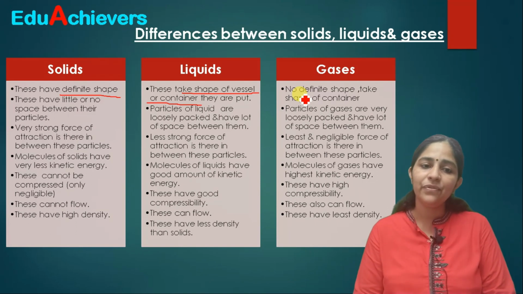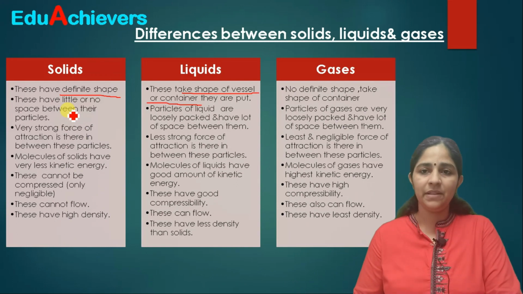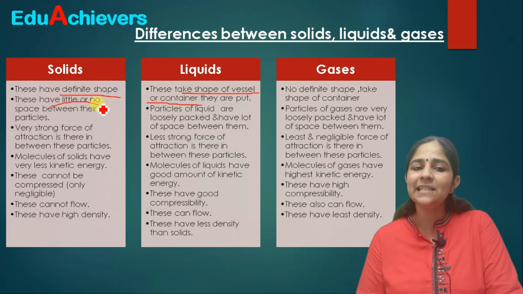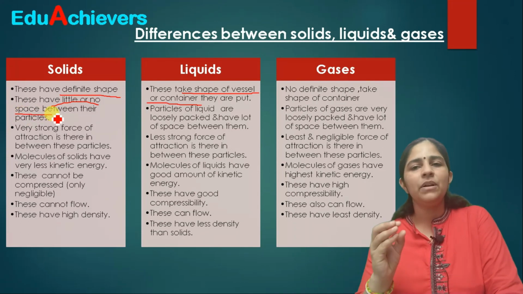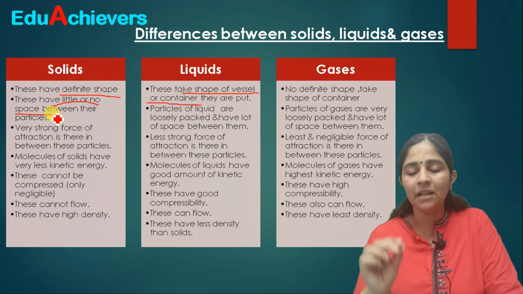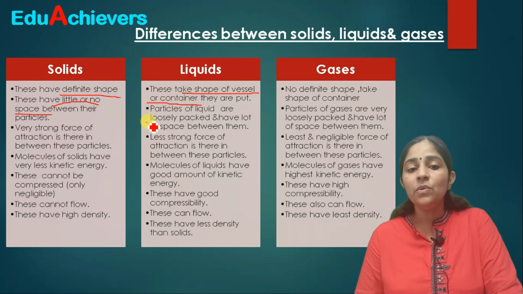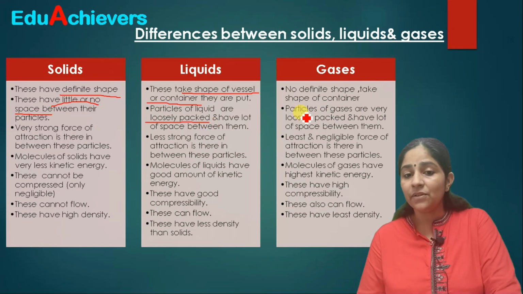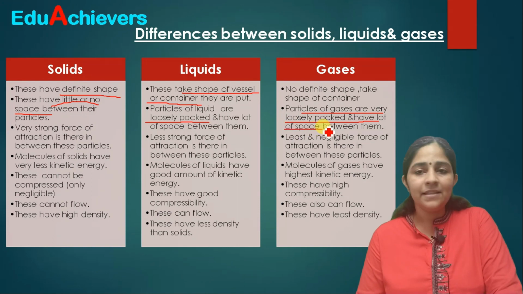Fine. So let's talk further about how much space there is in between the particles. When we talk about the space between particles, we say that solids have little or no space between the particles. The solids are hardly having any space between them. Yes, they have space between them, but it's very little space. Correct? When we talk about liquids, the particles of liquid are loosely packed, which means they have more space between them. And particles of gases are very loosely packed and have a lot of space between them. Correct? This is the basic difference.